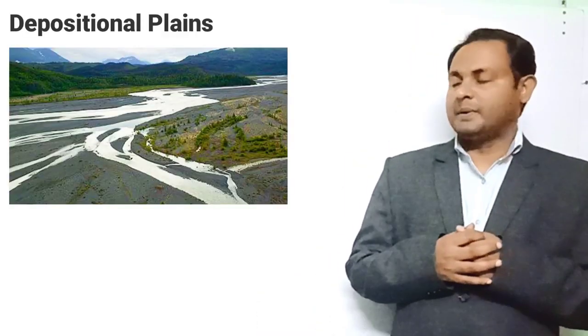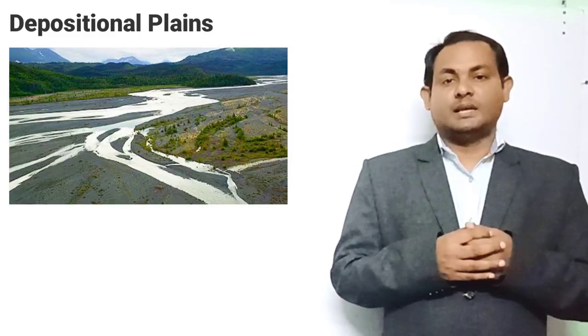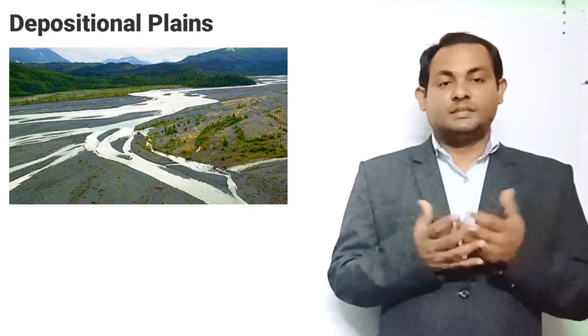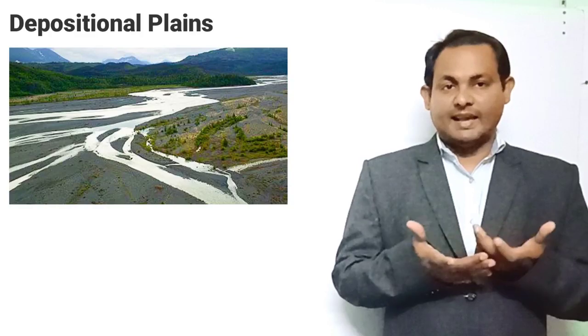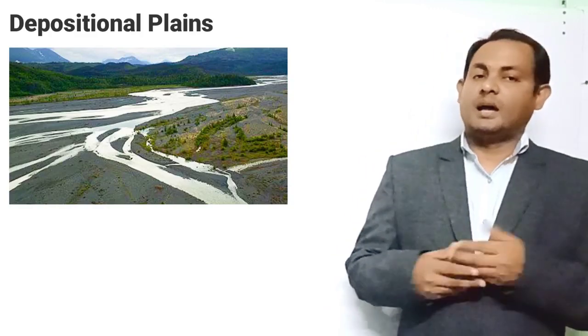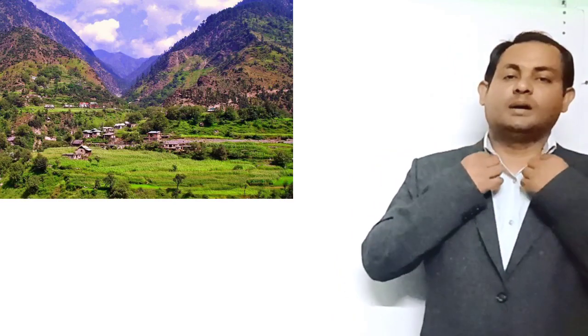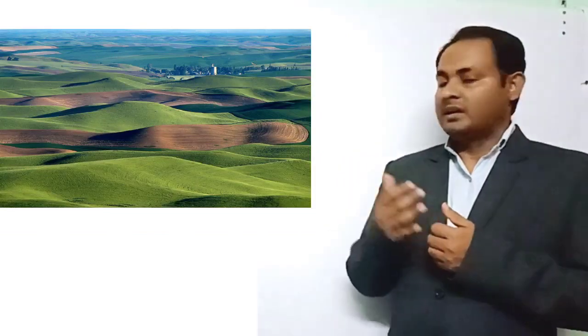And next, the depositional plain. These plains are formed by the deposition activities of the various geomorphic agents. When plains are formed by river deposits, they are called alluvial plains. There are also depositional plains formed by the deposition of sediments in lakes, giving rise to lake plains, and the valley of Kashmir is an example of a lacustrine plain. When plains are formed by glacial deposition, they are called glacial or drift plains, and when the wind is the major agent of deposition, these plains are called loess plains.